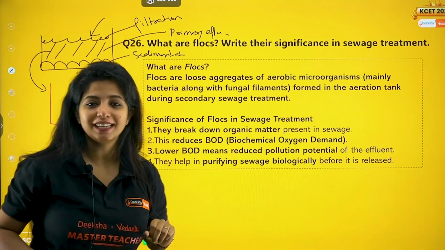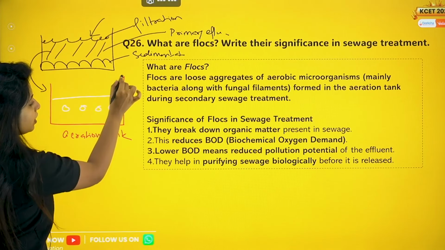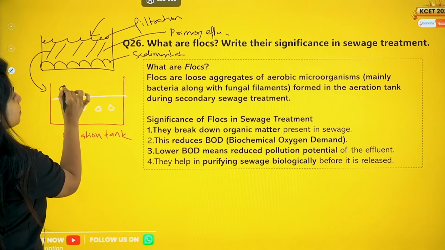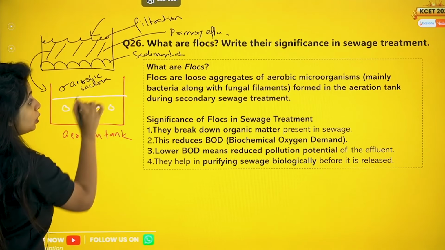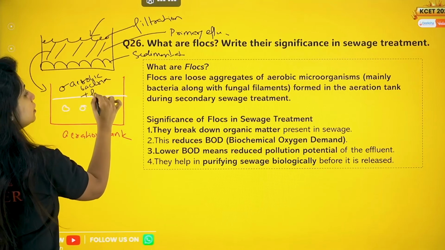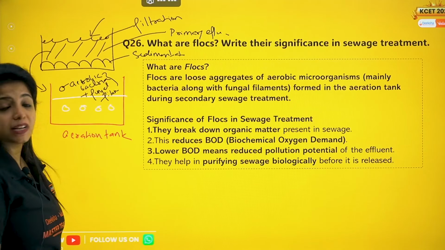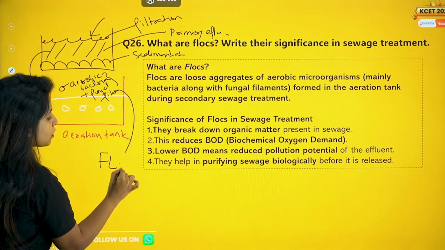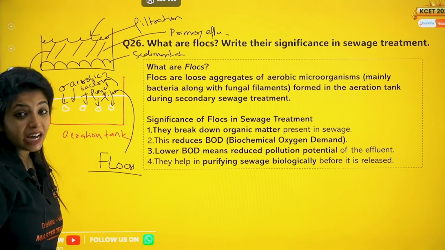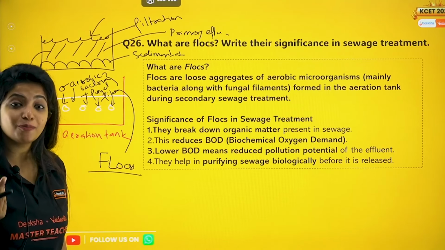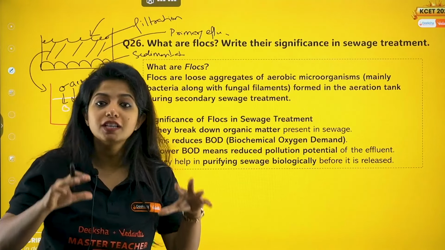Now, in the aeration tank, whatever organic matter is there in this primary effluent has to be treated by some aerobic bacteria. And they do not do it alone. They take the help of some fungal filaments. So together, the aerobic bacteria plus the fungal filaments, you will now call this flocks. Now these flocks act on the organic matter and break it down in the presence of oxygen. Remember, it's aerobic bacteria out there. They will work until the level of organic matter is reduced. That means the pollution is reduced.